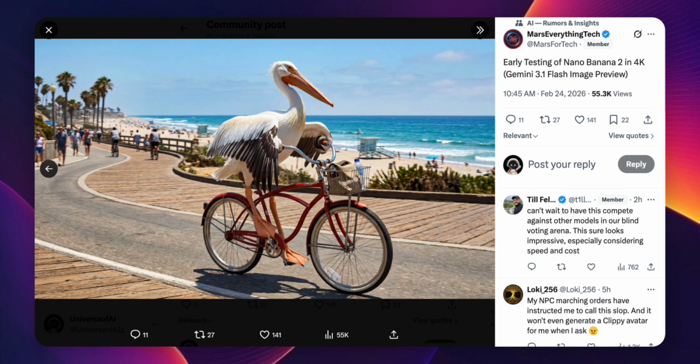Google obviously hasn't opened public access yet. This is still an early preview, which means the outputs we're seeing are probably curated to some extent, but the real test is what average outputs look like across a wide range of prompts. But based on what's here, when this ships broadly, it's going to show up fast in design, marketing, and content workflows, especially for teams that need volume at low cost.